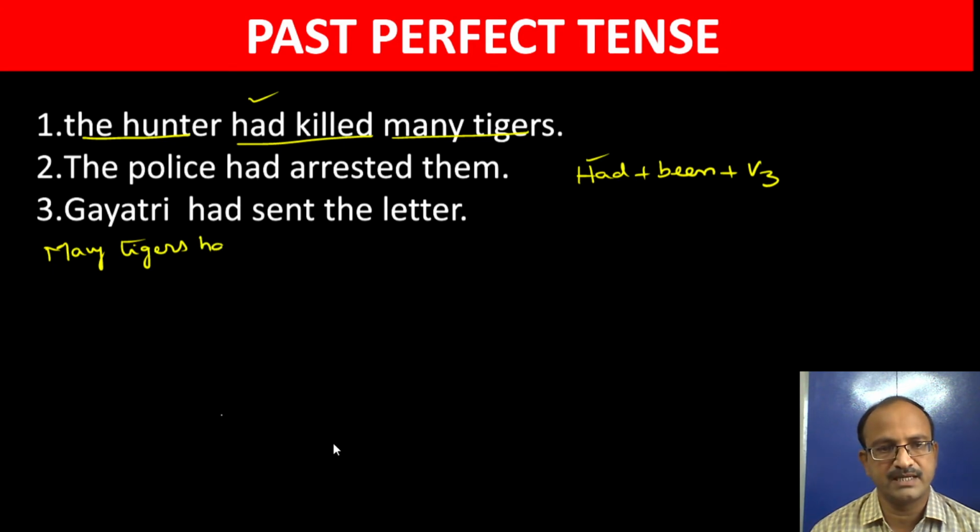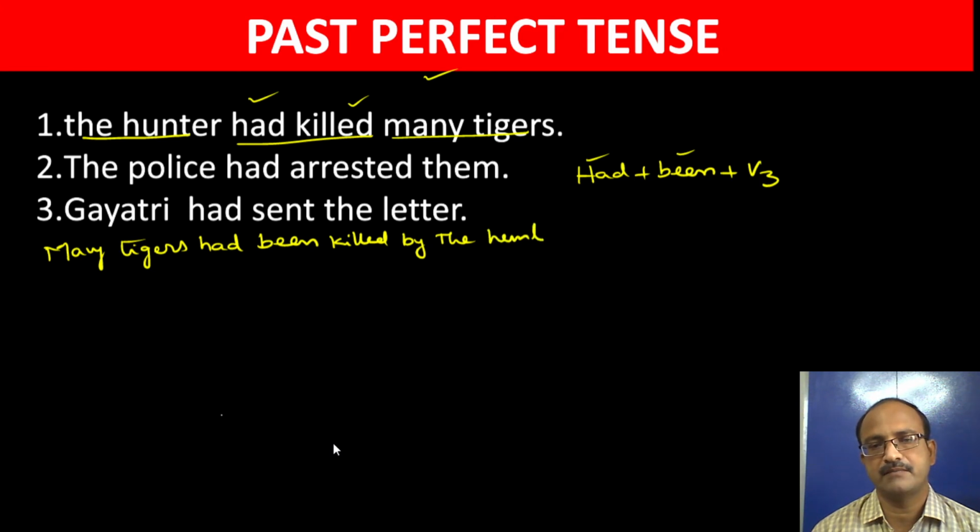So many tigers had. So the next one, I told you in my previous video, for perfect tense we have to use been, for continuous tense we have to use being. So perfect tense always takes the word been. So many tigers had been. What is the V3 form of killed? Of course, killed itself. Many tigers had been killed by the hunter. This is the passive voice.